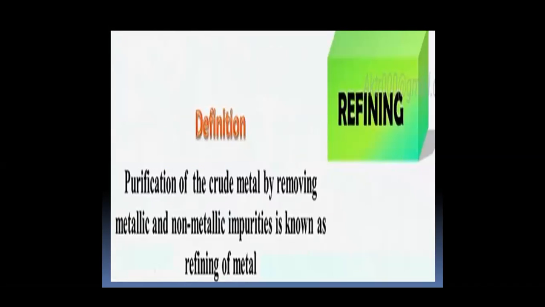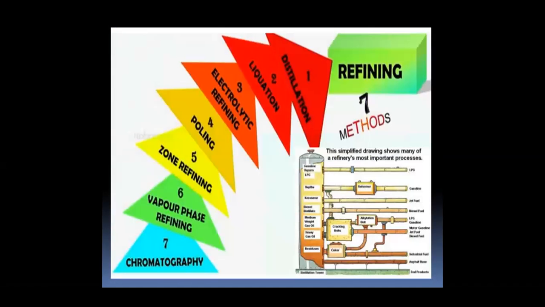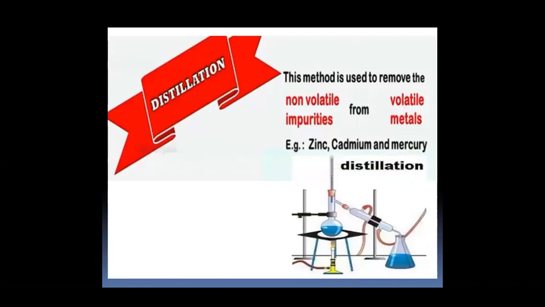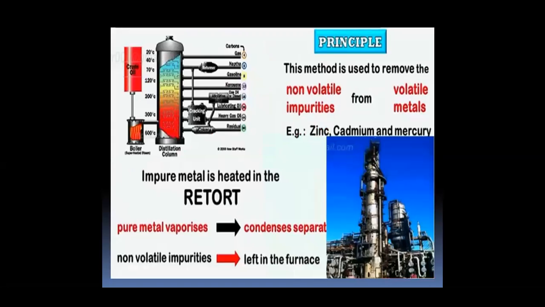Refining. Refining is the purification of the crude metal by removing metallic and non-metallic impurities. Refining of metals involves the following seven methods: distillation, liquefaction, electrolytic refining, poling, zone refining, vapor phase refining, and chromatography. We'll discuss them one by one. Distillation. This method is used to separate non-volatile impurities from volatile metals. For example, zinc, cadmium and mercury can be purified by distillation.